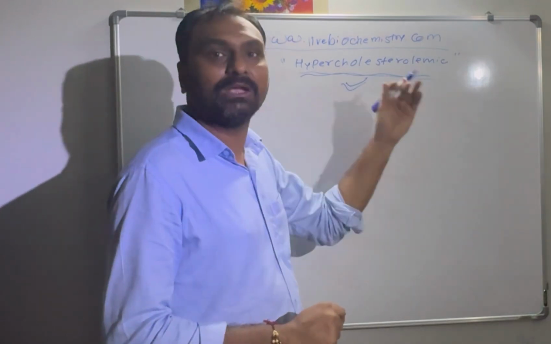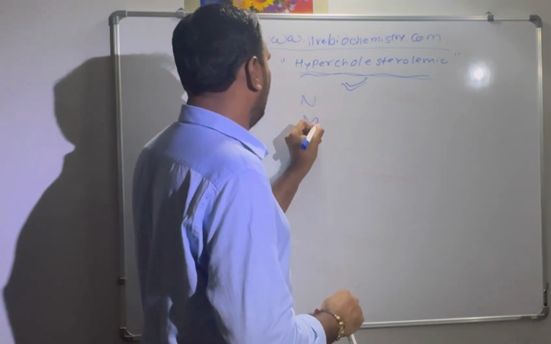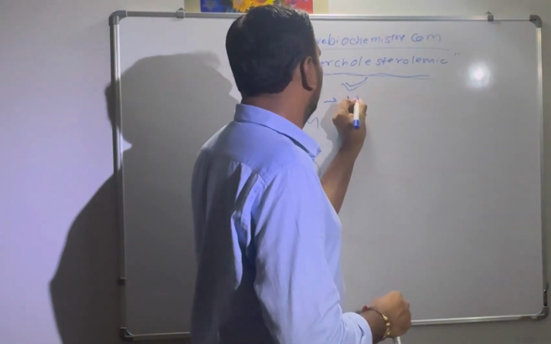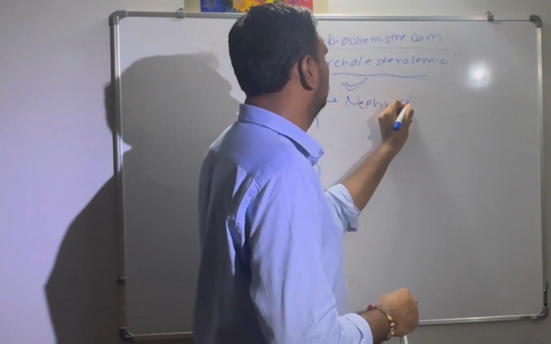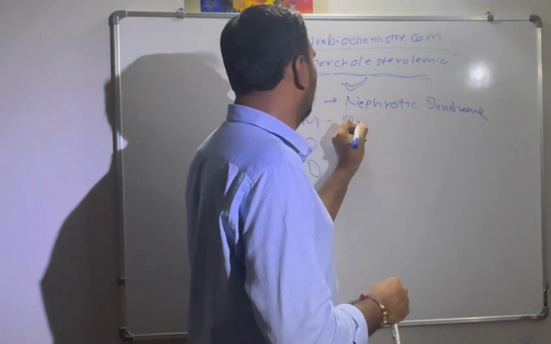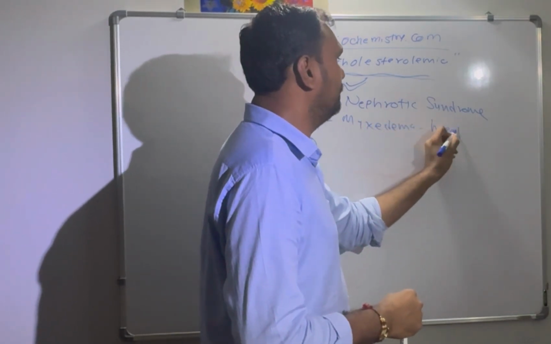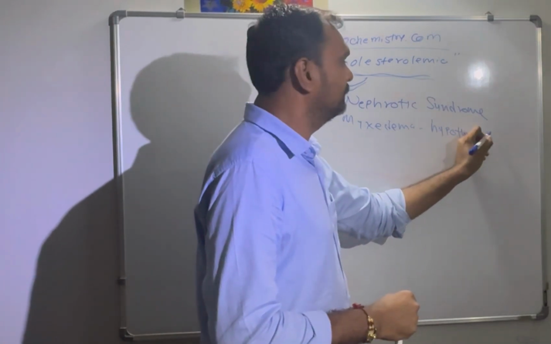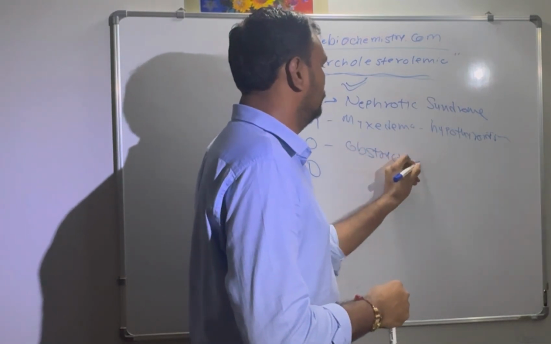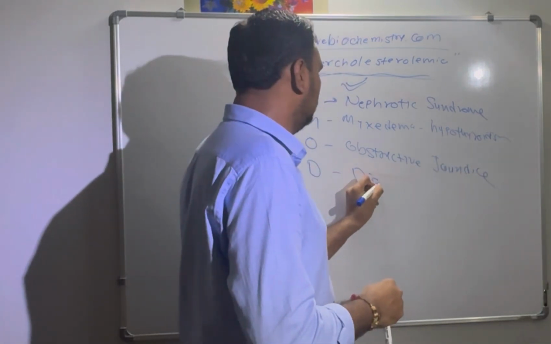So what are the causes of high cholesterol in the blood? You can remember with the mnemonic NMOD. N stands for nephrotic syndrome, M is myxedema, that is hypothyroidism, remember students. O stands for obstructive jaundice, and D is diabetes mellitus.